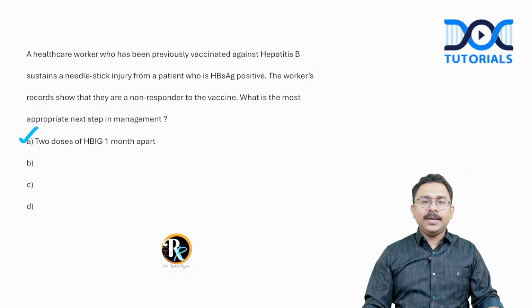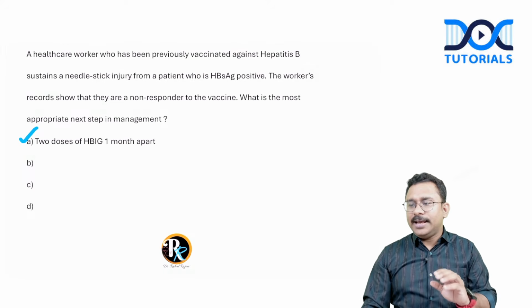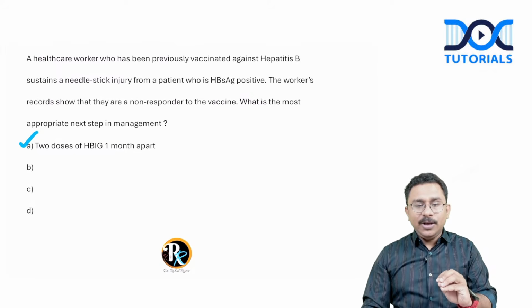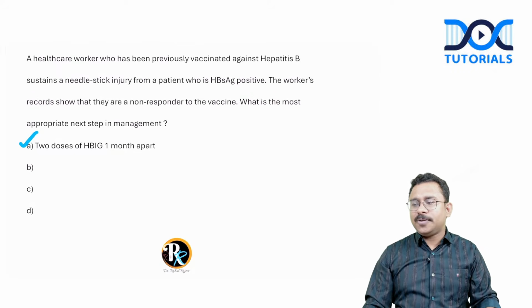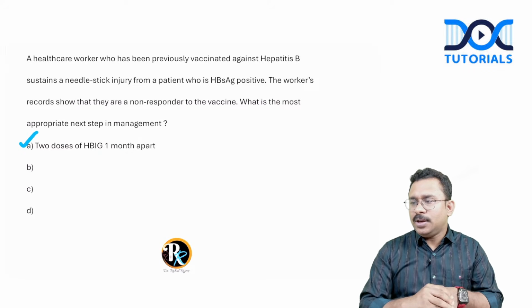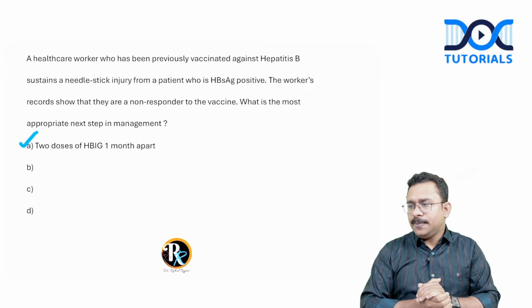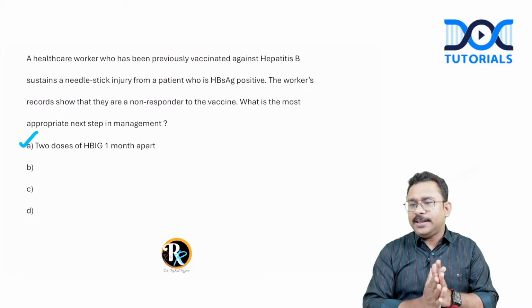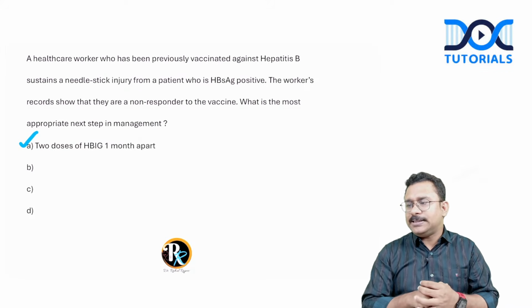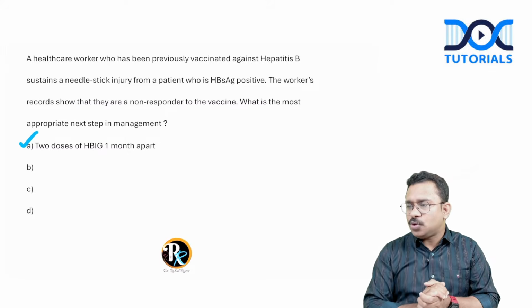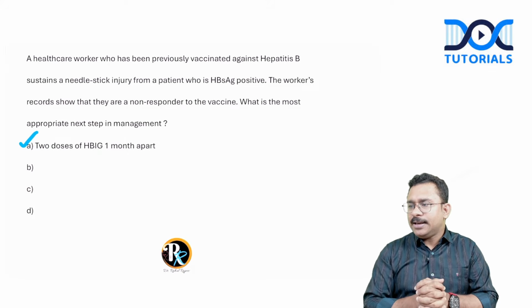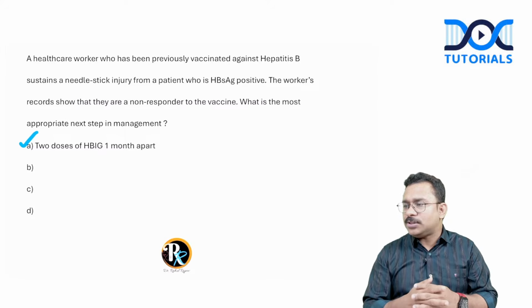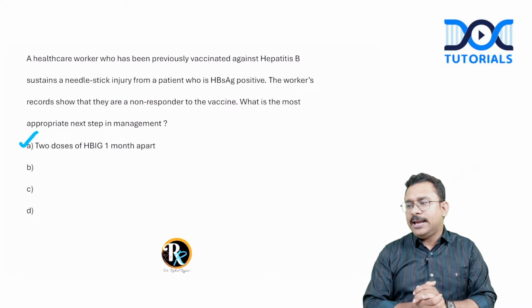Now, can somebody in the chat box let me know if this was there in the option or not? Was this option of 2 doses of HBIG in there? One query by a student: rheumatoid arthritis can also produce a clinical picture, was it in the option for that question on the NSIP pattern?